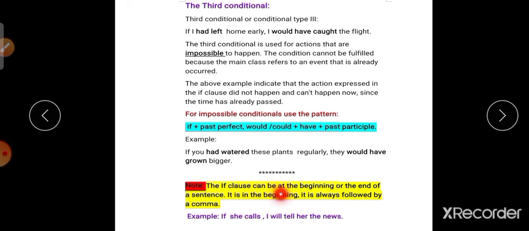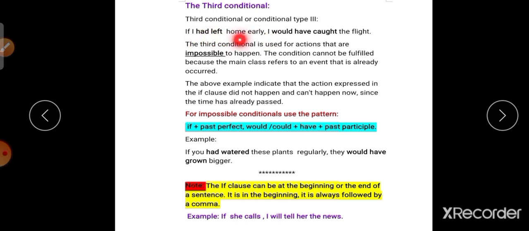The if clause can be at the beginning or the ending of a sentence. Whether it is at the beginning or the ending, when the if clause is at the beginning, it is always followed by a comma. Let's see one example. If I had left home early.